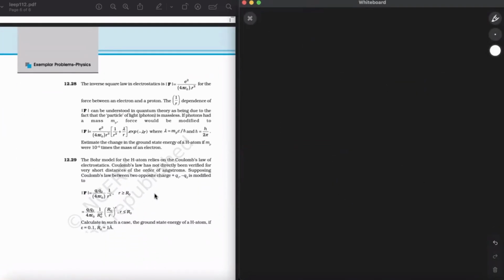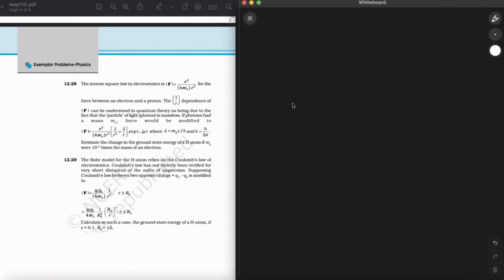The inverse square law in electrostatics has been given to us. We already know about this. For the force between an electron and a proton, the 1 upon r square dependence of F can be understood in quantum theory as being due to the fact that the particle of light is massless. If photons had a mass mp, the force would be modified to this. Estimate the change in the ground state energy of the H atom if mp were 10 to the power minus 6 times the mass of an electron. It is a lengthy question, but I'll try to do it quickly now.